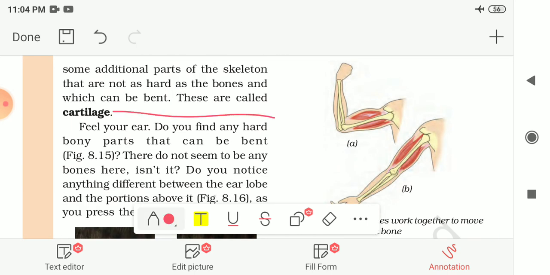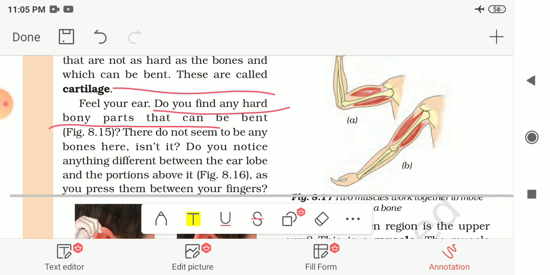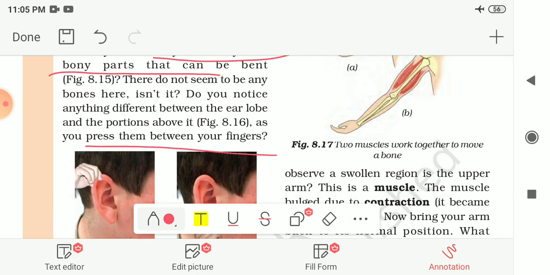So these additional parts of the skeleton that are not as hard as bones and which can be bent are known as the cartilage. The part of the body which is not as hard as bones and can bend is known as the cartilage. For that, feel your ear. Do you find any hard bony part in the ear, and can you bend the ear? You will find that you are able to bend your ear. There does not seem to be any bone here, isn't it?